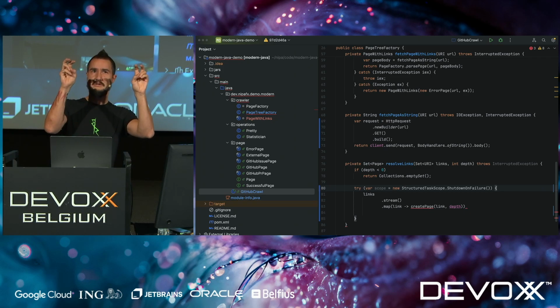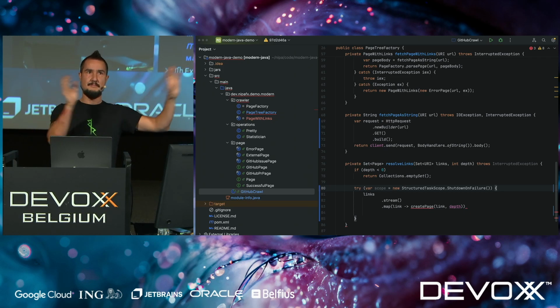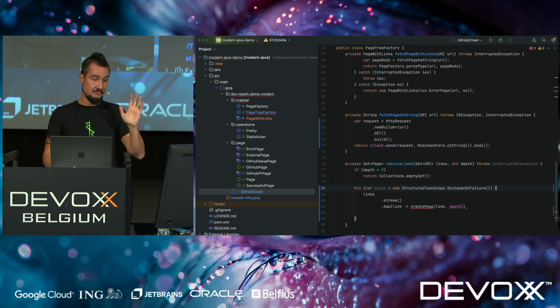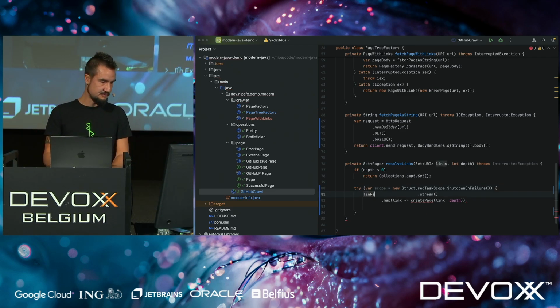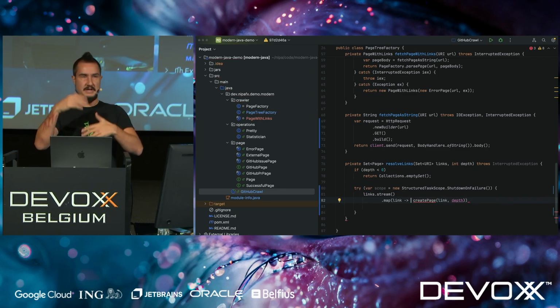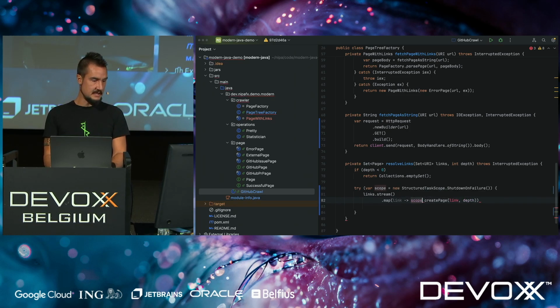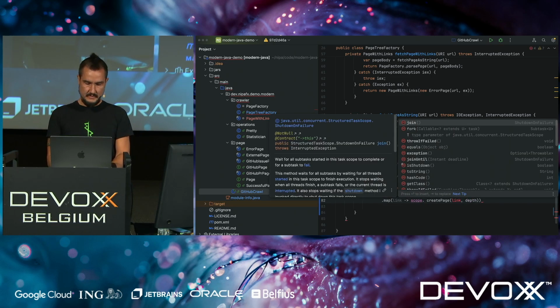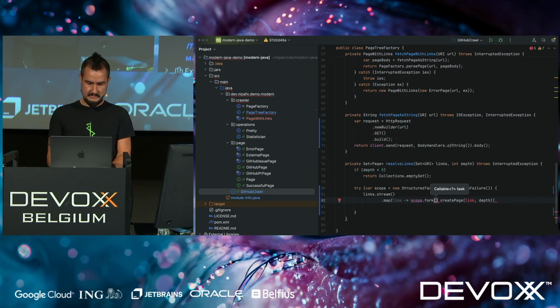We have this error page record because every error that should happen when I'm connecting to something or parsing something should always end up in an error page. So this should really never happen, which we're going to express in a minute in the catch clause. Okay, so this is not how this works though. This stream would still just do the first thing and then block and do the next thing and block. So what we're going to do instead is go to the scope and say, please fork a new task. And that task does this.